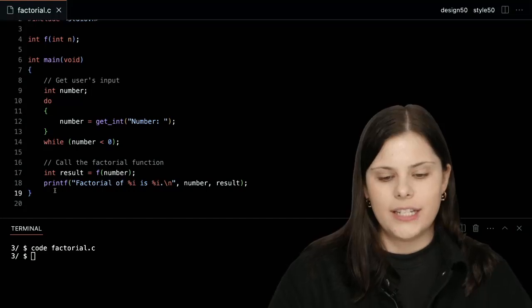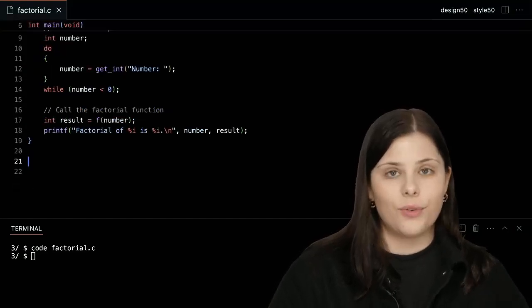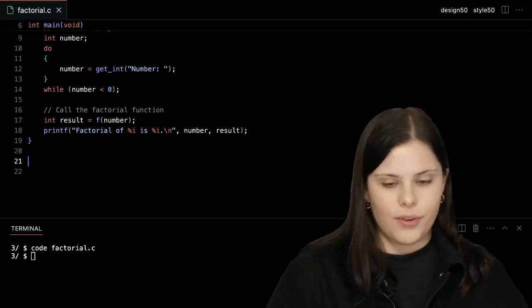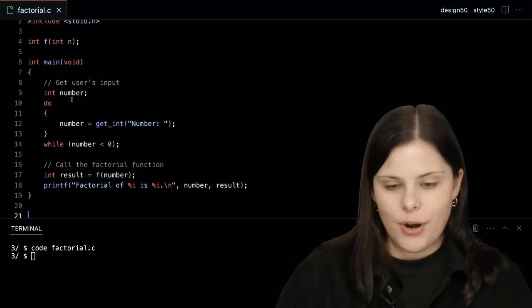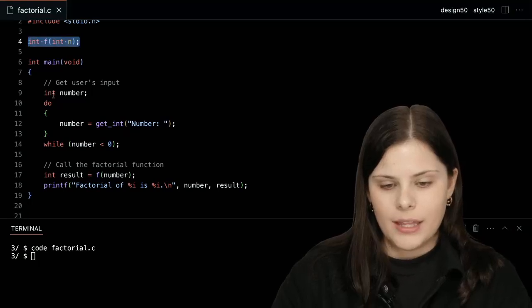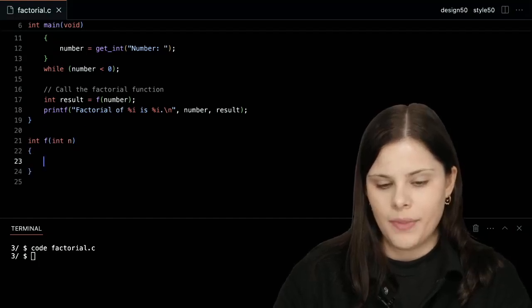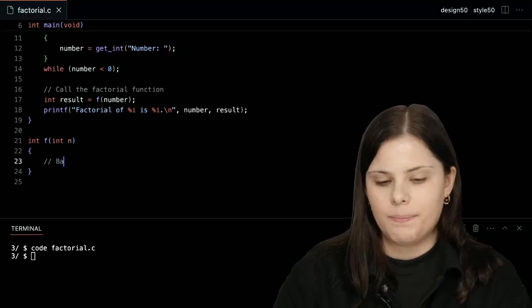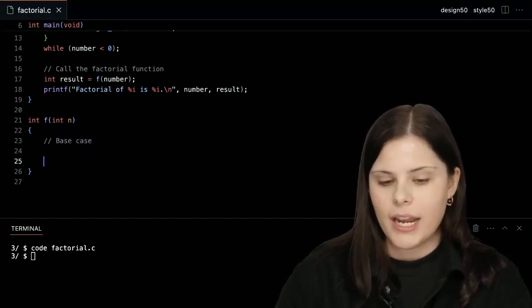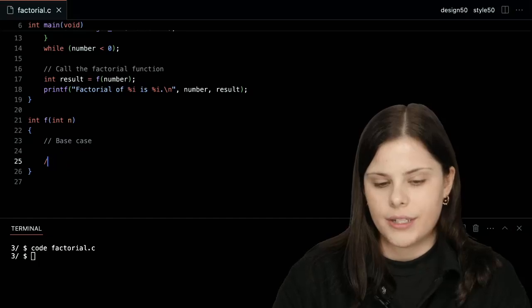So let's actually define this factorial function using recursion. Again, I have my prototype here up top that I already pre-wrote. So this is what I'm going to start with. As I said, there is this base case, right? And then there is the recursive case.